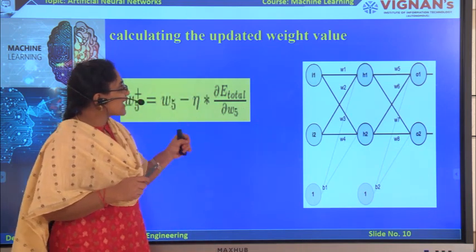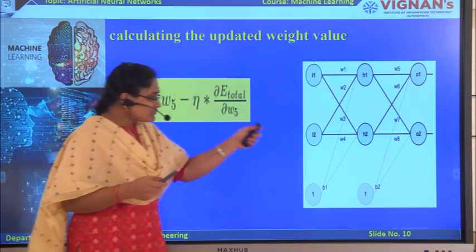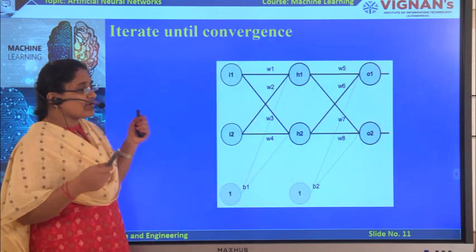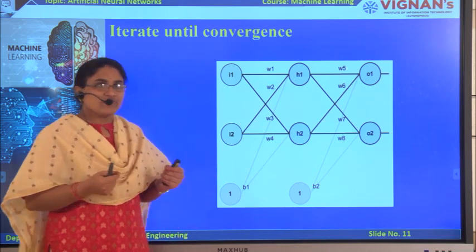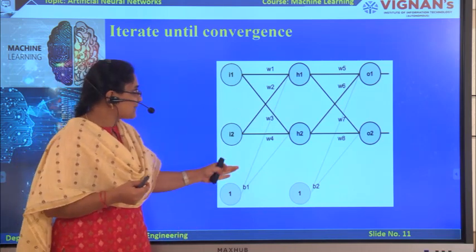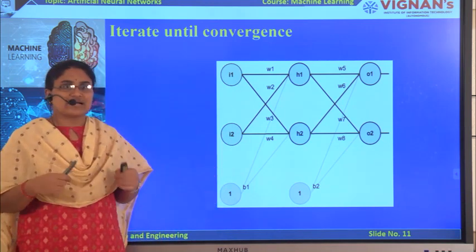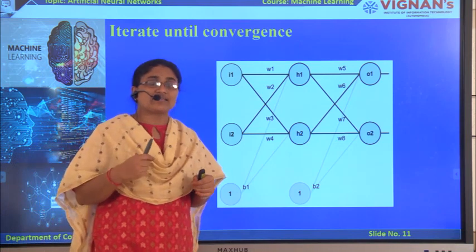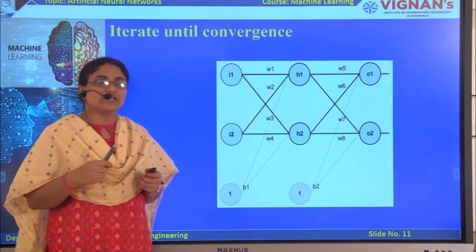In this way we can update each weight value until we get the reduced error or the convergence. This step is repeated a number of times until we get the convergence of our output or our desired output. This is how the back propagation algorithm works.